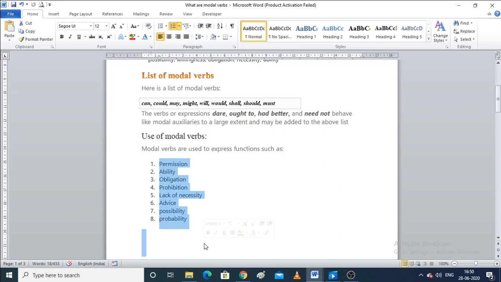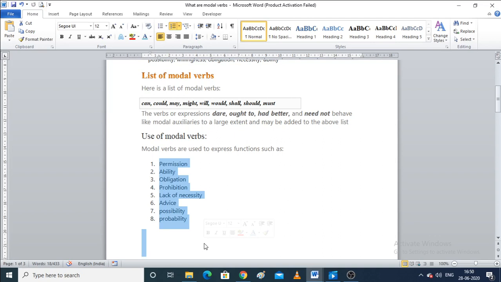Prohibition, I hope you know it. Prohibition means, like, the use of tissues in the theater is prohibited. What does that mean? Prohibited means not allowed. Now the fifth one is lack of necessity. Then the sixth one is advice. Seventh is possibility. It may rain today, right?